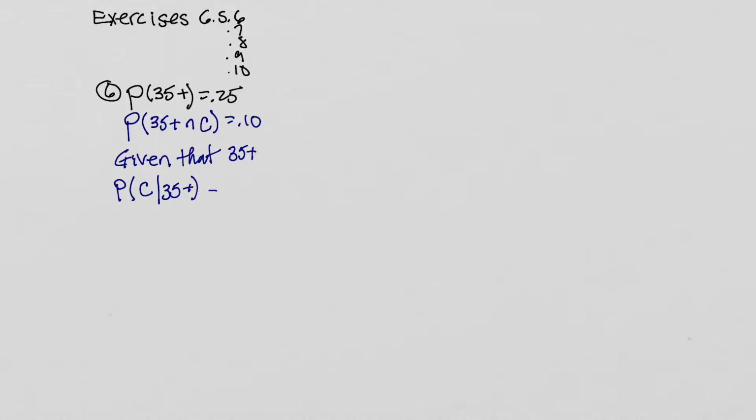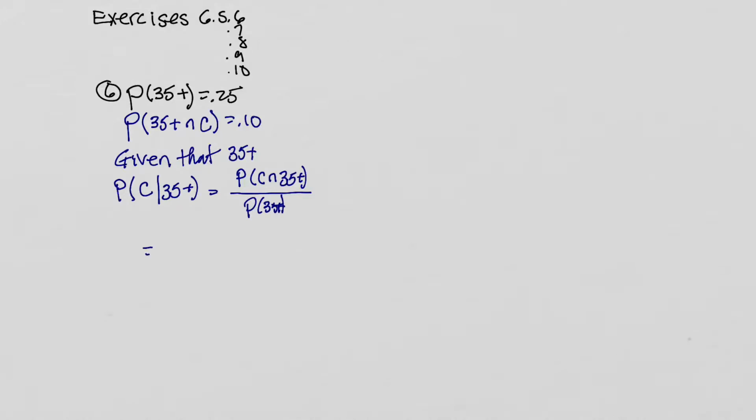So we have a formula for this. In the top, the numerator, we're going to intersect these two events. So this is going to be the probability of having a college degree and making 35 plus. And in the denominator, it's always the event that follows the given sign. That's the probability of what's given, and in this case, it's the probability of being 35 plus.